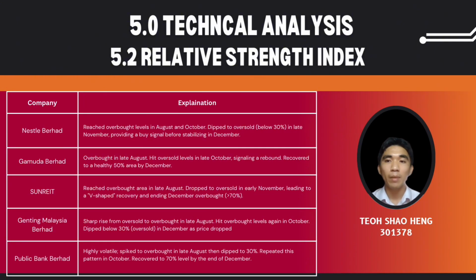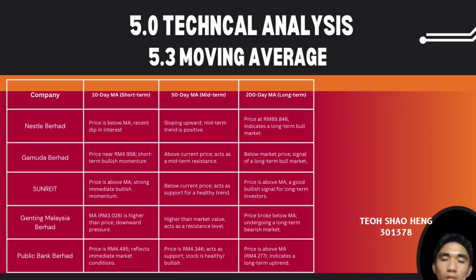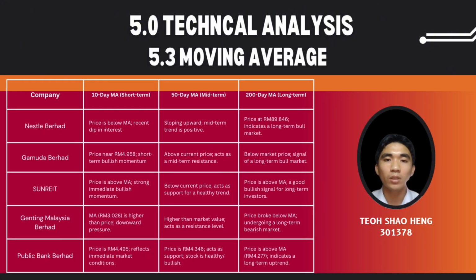And the last is Public Bank Berhad. Public Bank Berhad is highly volatile and spiked to overbought in late August, then dipped to 30%, and repeated this pattern in October and recovered to the 70% level by the end of December. The third technical analysis we will focus on is the moving average. There are three types of moving average, which are the short-term, mid-term, and long-term moving average.